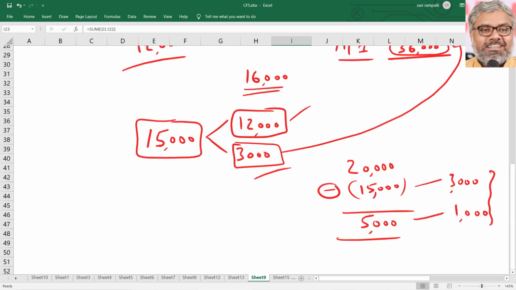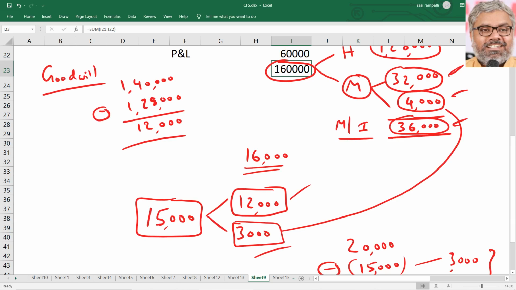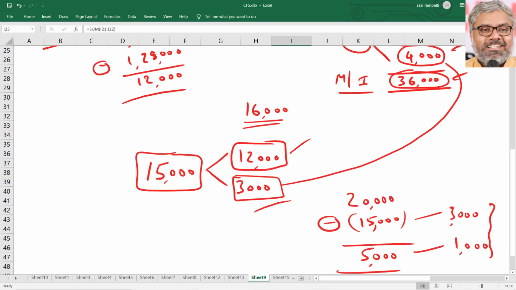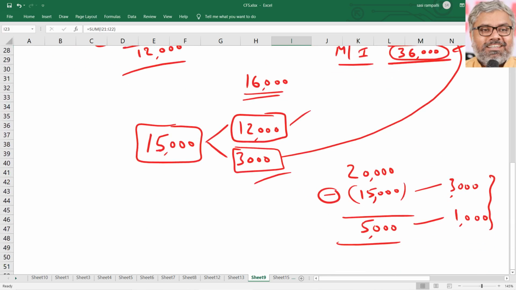Total share is 4,000. That's what we took here. But we don't need to do this. Just for understanding, we are trying to break up the 4,000 into 3,000 related to the dividend portion, and 1,000 as the minority's share in the P&L account balance of the subsidiary on the date of consolidation.